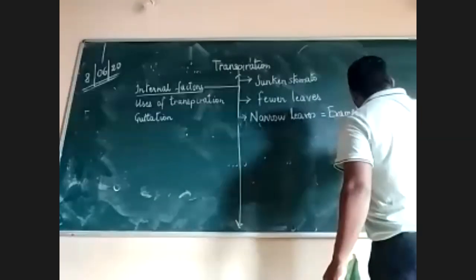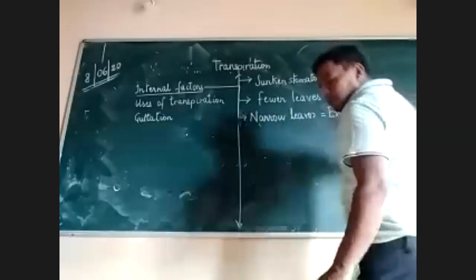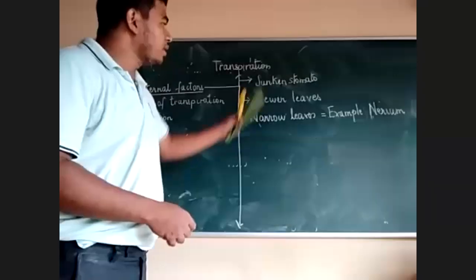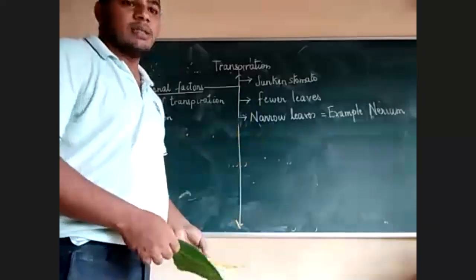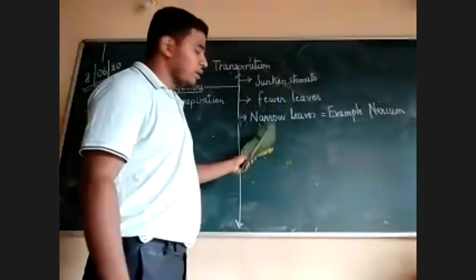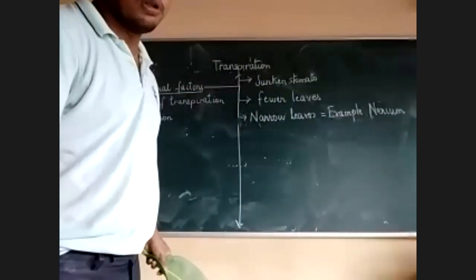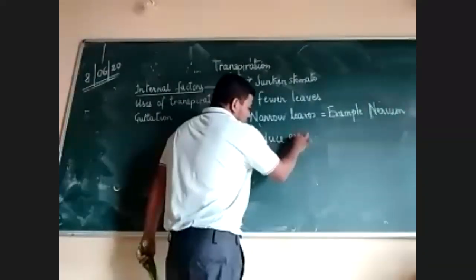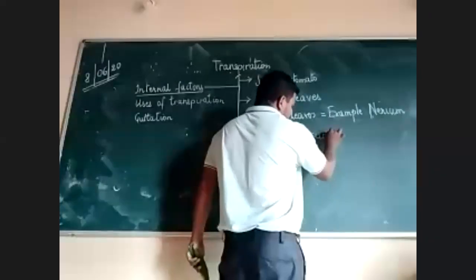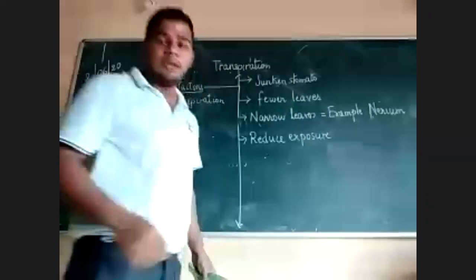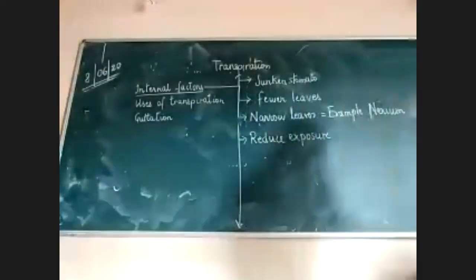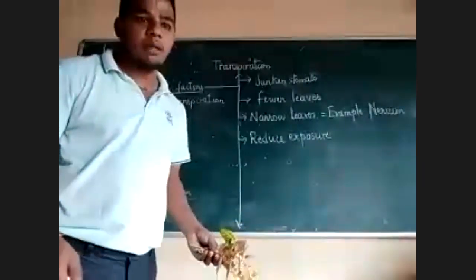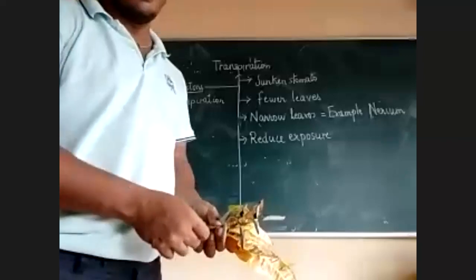Example is given as Nerium. So the first one is sunken stomata. Second one is fewer leaves. Third one is narrow leaves. The fourth is they can reduce the surface exposure. The leaves can arrange themselves in such a way that they can reduce their exposure.